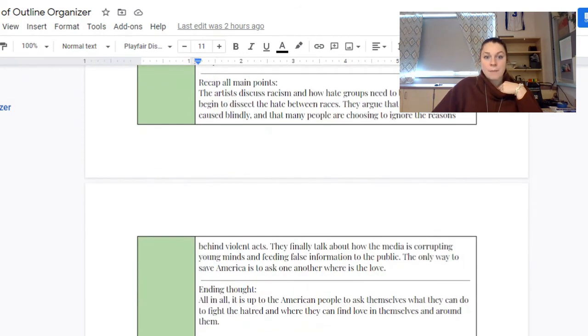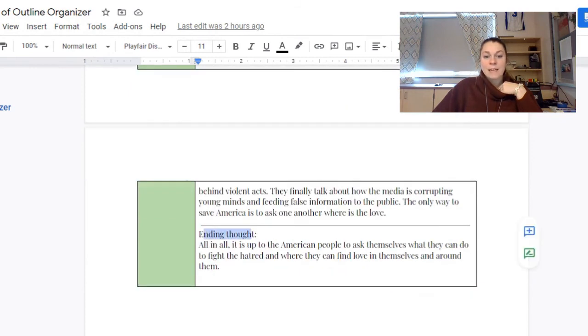And then you recap all the main points. I went ahead and recapped each one in just one sentence, so each paragraph has one sentence in here. And then you want one ending thought, the mic drop, remember? I said, all in all, it is up to the American people to ask themselves what they can do to fight the hatred and how they can find the love in themselves and around them.